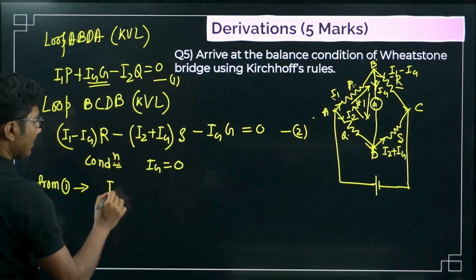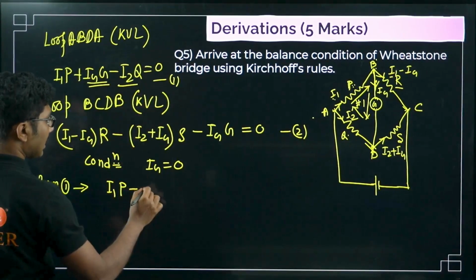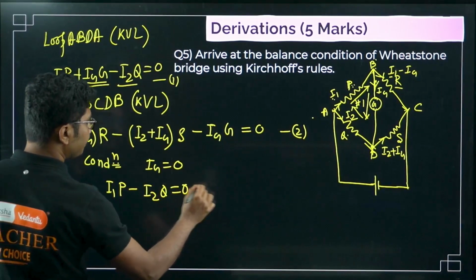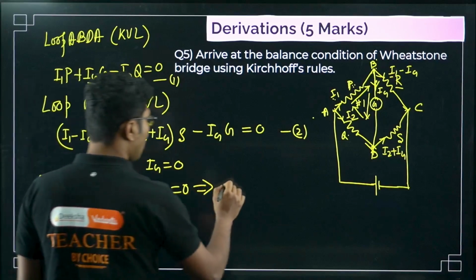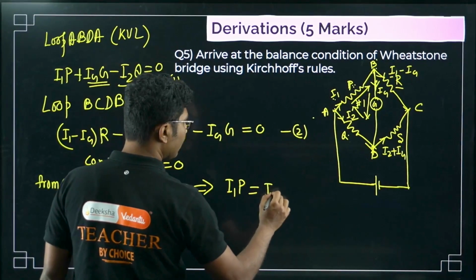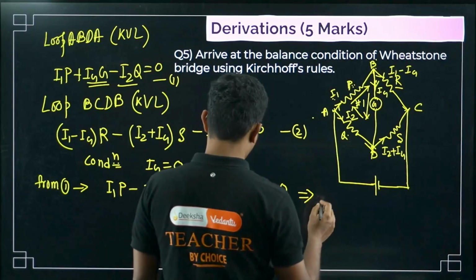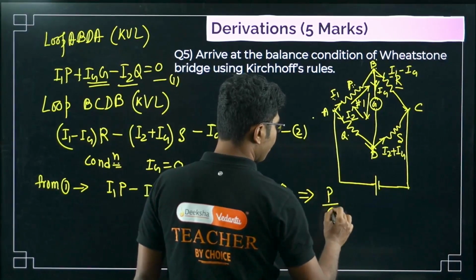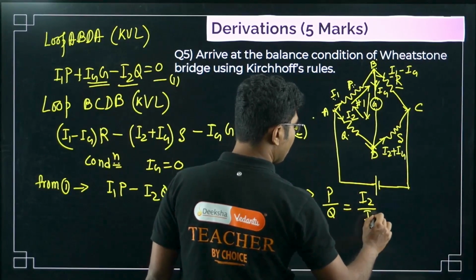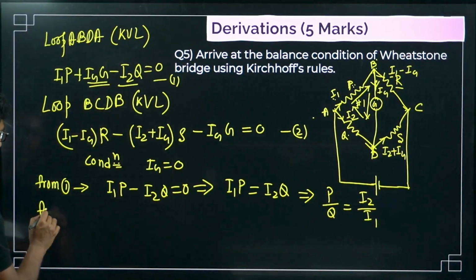So we get I1P minus I2Q equals 0, or I1P equals I2Q, or P by Q equals I2 by I1. Right? Now from 2, again we will put Ig equals 0.